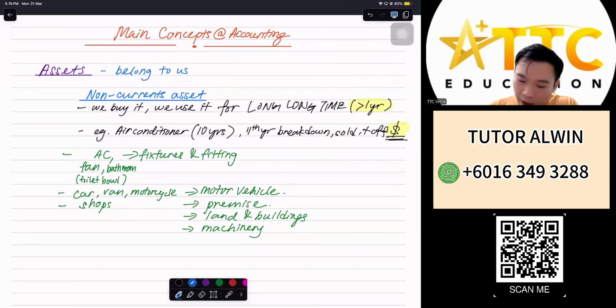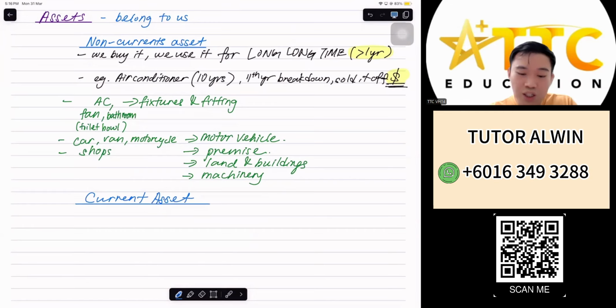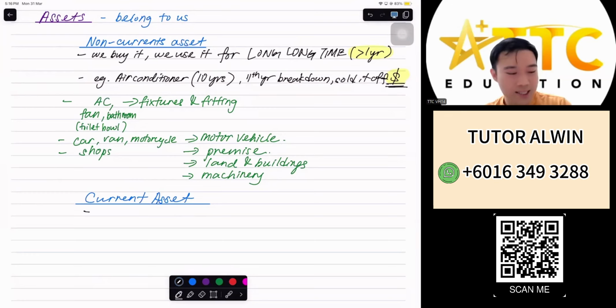Now, the next type of assets that we have is called current assets. If you look at the words, non-current asset means more than 1 year that you'll be using it. Now, for current assets, take out the non, which means it will be there for less than a year. These are assets that also belong to us, or somebody owes us money. That's why they belong to us.